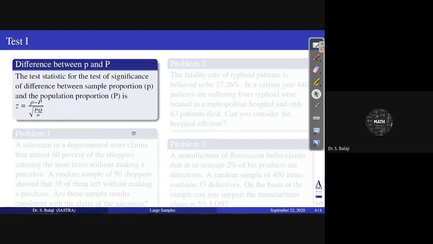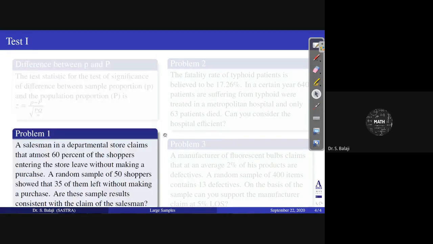Now we can discuss some problems based on this test statistic. From the initial class of test of hypothesis, we use one example. See problem number 1. A salesman in a departmental store claims that at most 60% of the shoppers entering the store leave without making a purchase. Here, this is H naught.